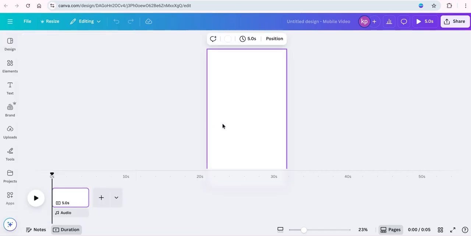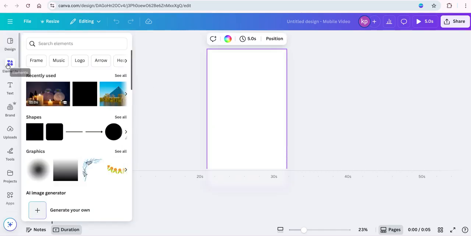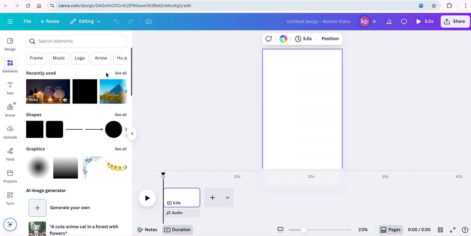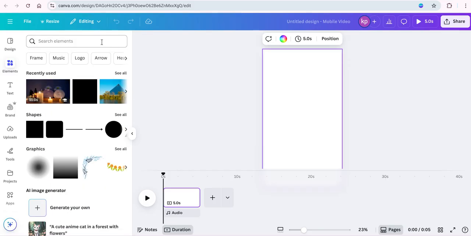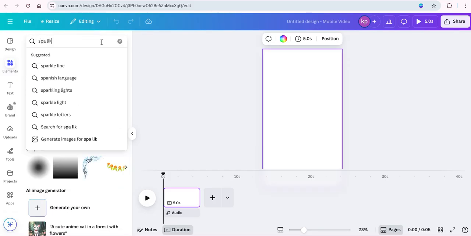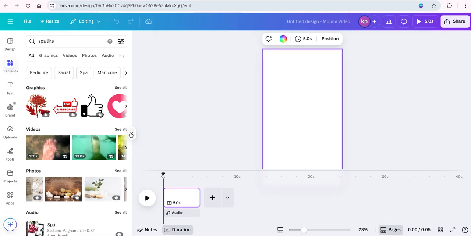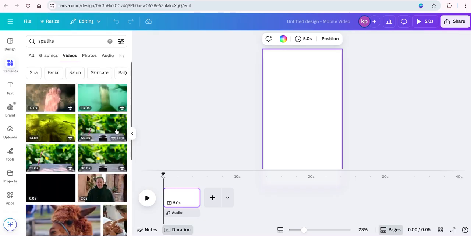Now, first thing we're going to do is select a background. We're going to start with the elements in Canva. We want a video. And for this video, I'm going to say spotlight in the generator here and click on video. All right. Looks like feet or something. Let's go with this candle here.